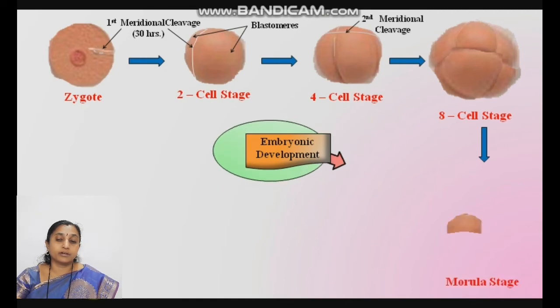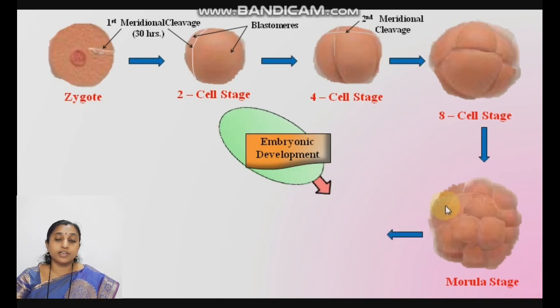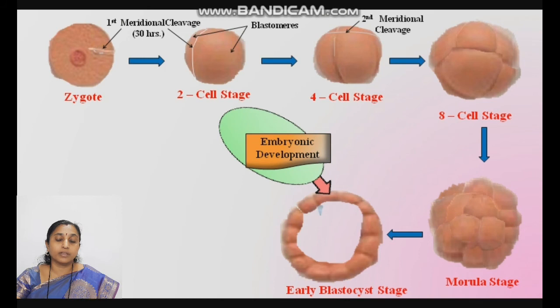Further the 8 cell stage undergoes mitotic division. This division is rapid. Further subsequent divisions are rapid. Morula stage, 16 celled stage, which looks like a mulberry fruit. Morula stage. On 4th day, it reaches up to the isthmus region of the oviduct, then enters into the uterine cavity. Some inner mass of cells which are larger, while the outer mass of cells are smaller, clear cells. Inner mass of cells get attached on one pole, that is embryonic end, and the other is known as abembryonic end.